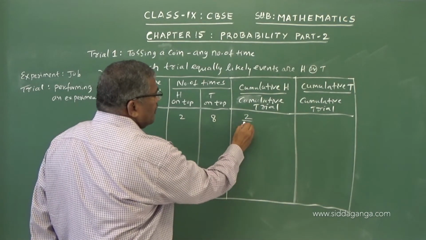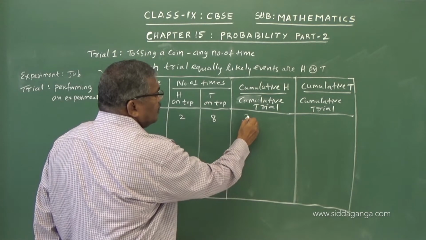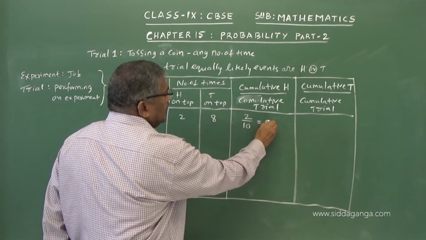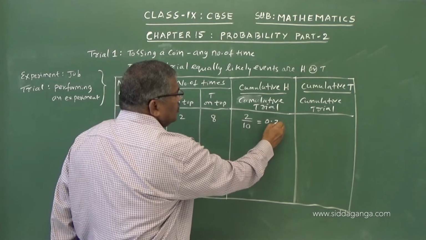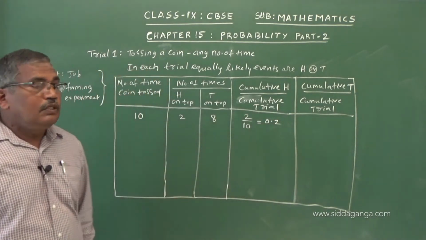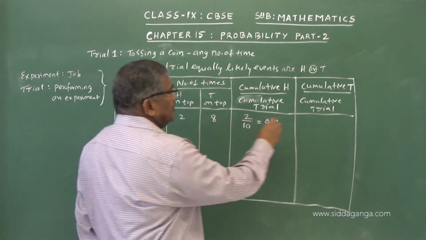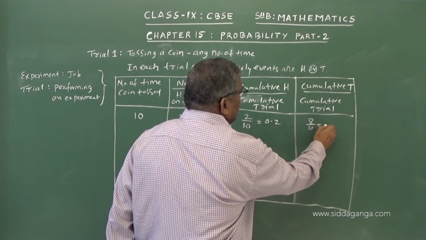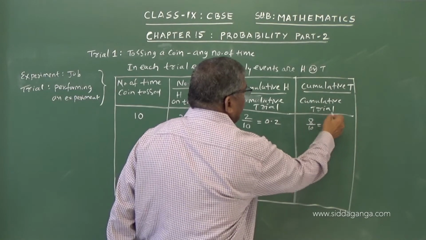Total number of trials is 10, head has appeared 2 times, therefore its probability becomes 0.2. In this case tail is 8 by 10, which equals 0.8.